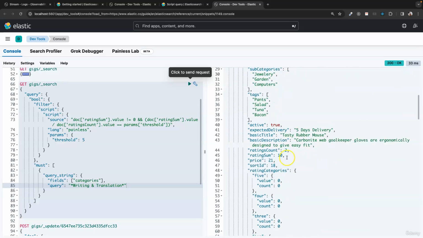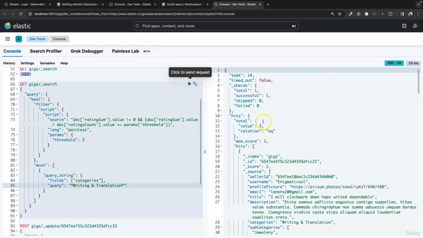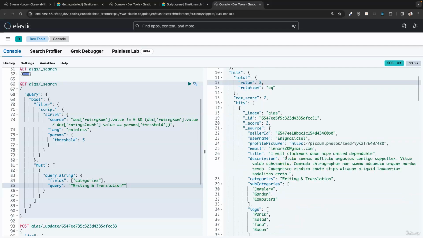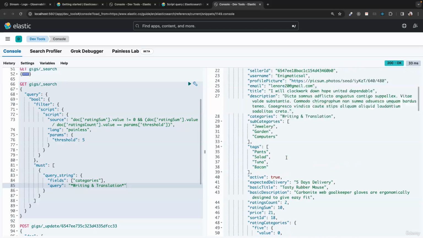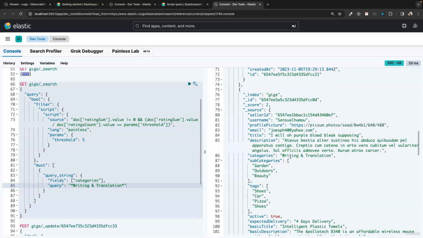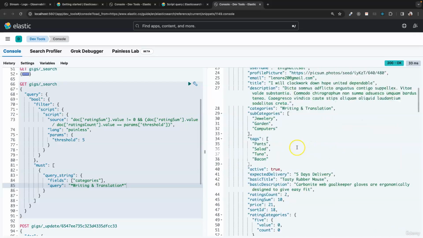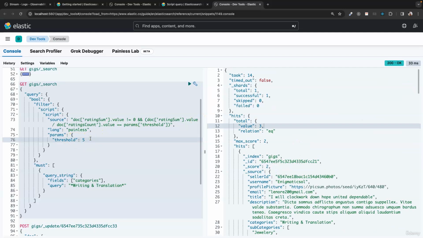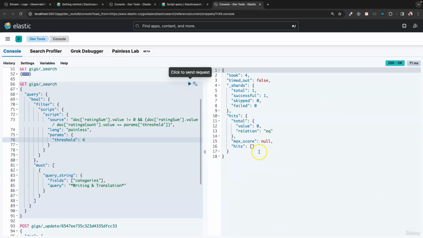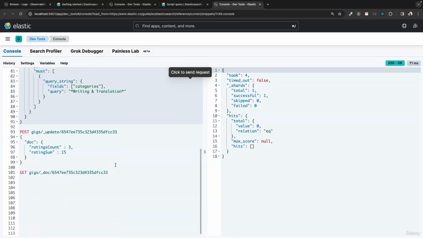It returned 3 documents right here, and we can see writing, translation, the categories, as well. Now if I change the threshold to 4, let me change this to 4, click, it should be 0, because we don't have any document with that rating.